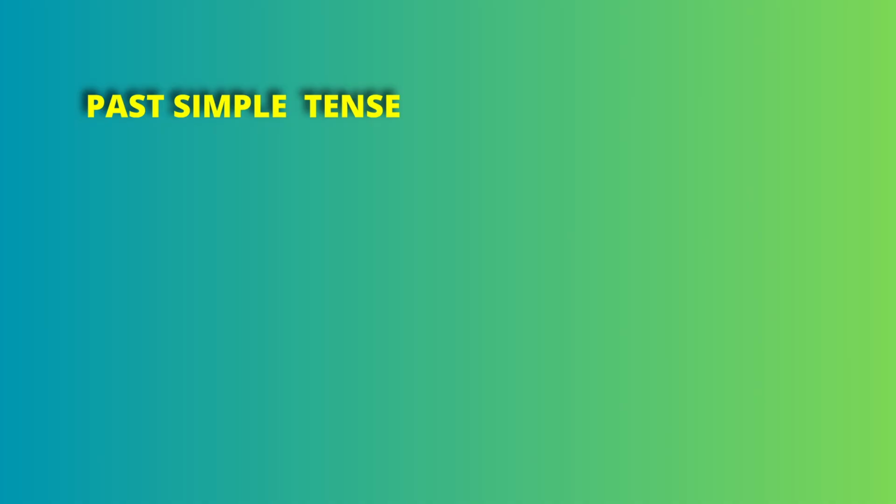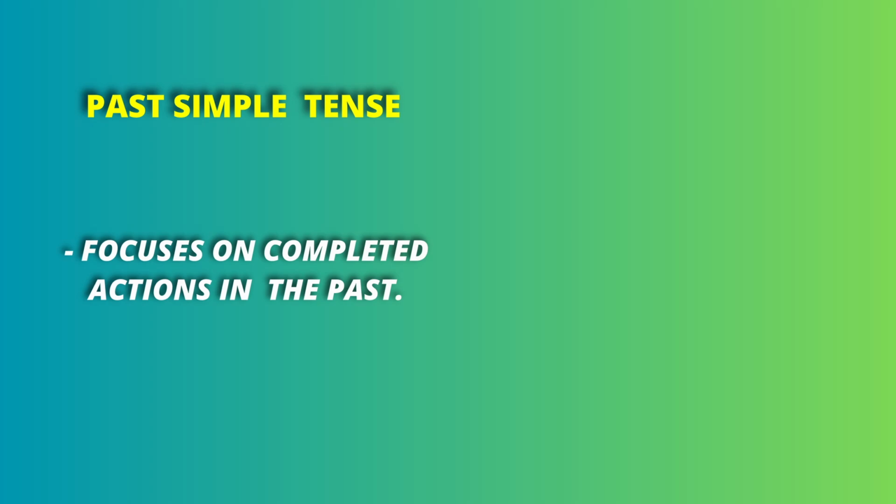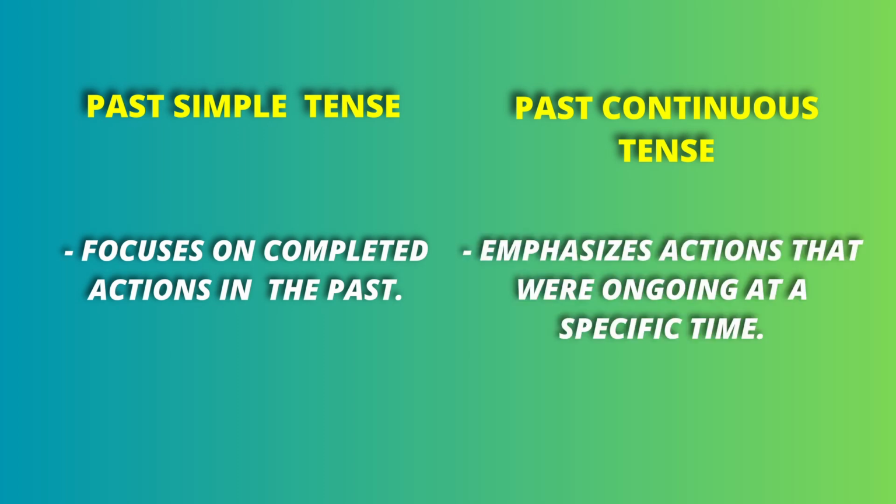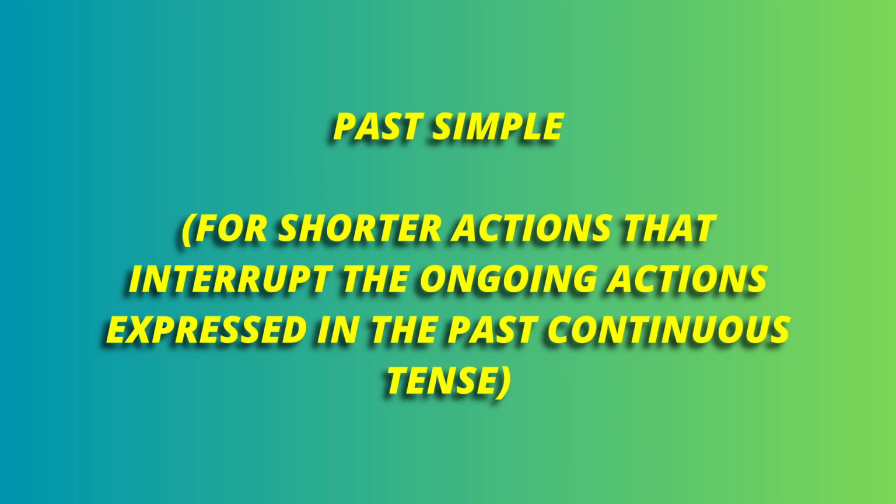Now, let's compare the two. The past simple tense focuses on completed action in the past, while the past continuous tense emphasizes actions that were ongoing at a specific time. Remember, we use the past simple for shorter actions that interrupt the ongoing actions expressed in the past continuous tense. So, practice makes perfect, right? So try crafting your own sentences using both past simple and the past continuous tense.